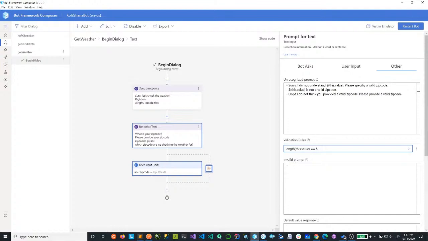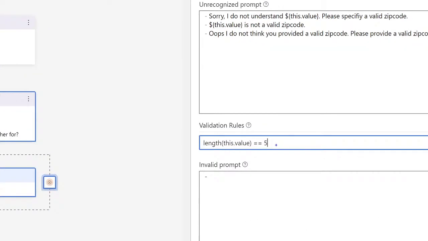So let me bring that in view. What I'm saying is that the validation rule is that whatever the person enters, I want the total length of that to be 5. That's the validation rule.